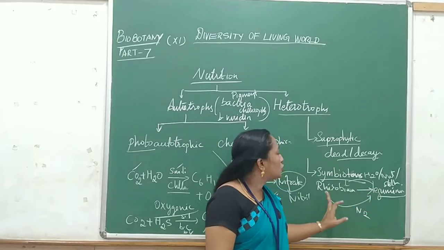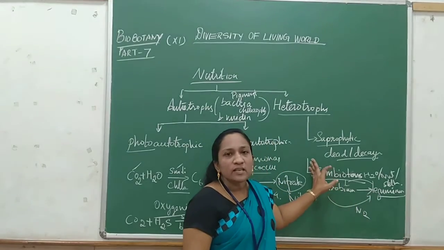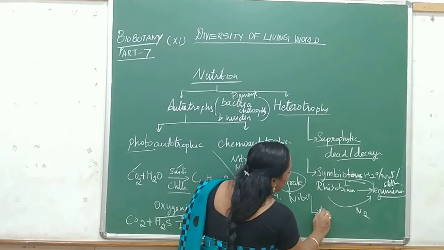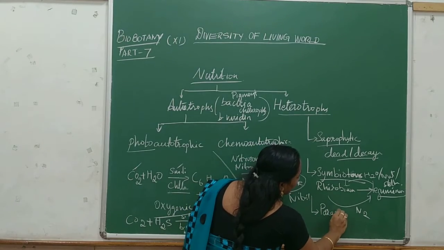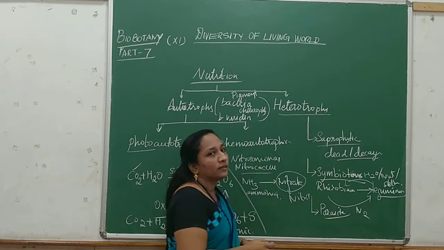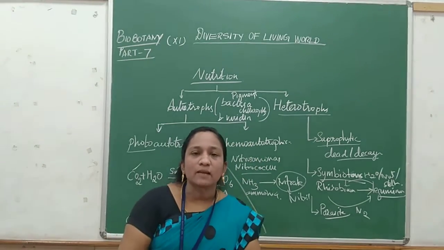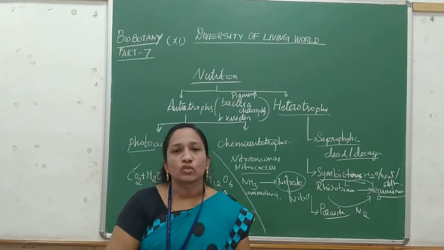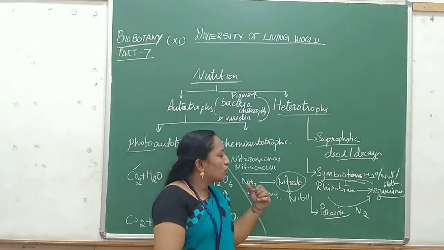Rhizobium. Because of this mutual understanding, they are said to be symbiotants. What is it said to be? Symbiotants. And one more is called parasites. What does parasite mean? They depend upon other organisms completely, and they destroy and cause harm to the host cell.